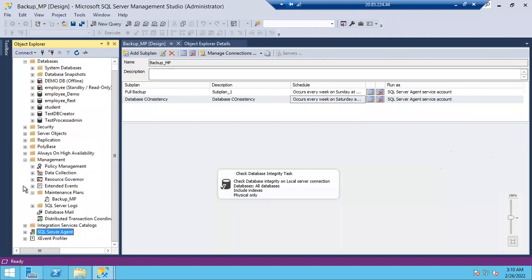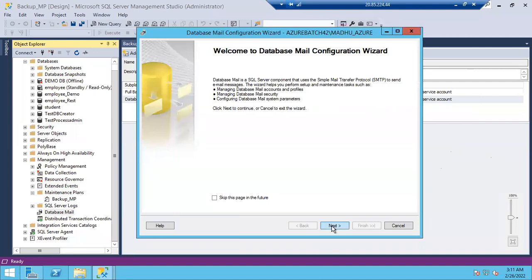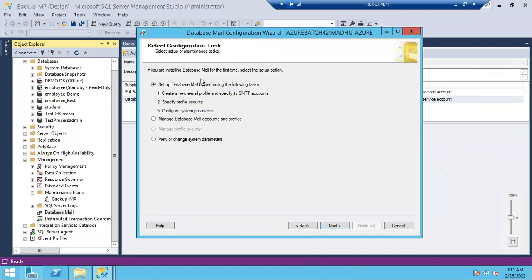This feature, database mail, has been introduced from SQL Server 2005, guys. Before 2005, in SQL Server 2000, we had SQL Mail. From 2005 onwards, it was converted into Database Mail. How to configure? Right click, Configure Database Mail. Next. This is the first time you are doing it, right? So set up database mail by performing the following tasks. You have to give the SMTP accounts, you have to give the security, and you have to give the parameters, guys. These are the three things we are going to do now for the first time.